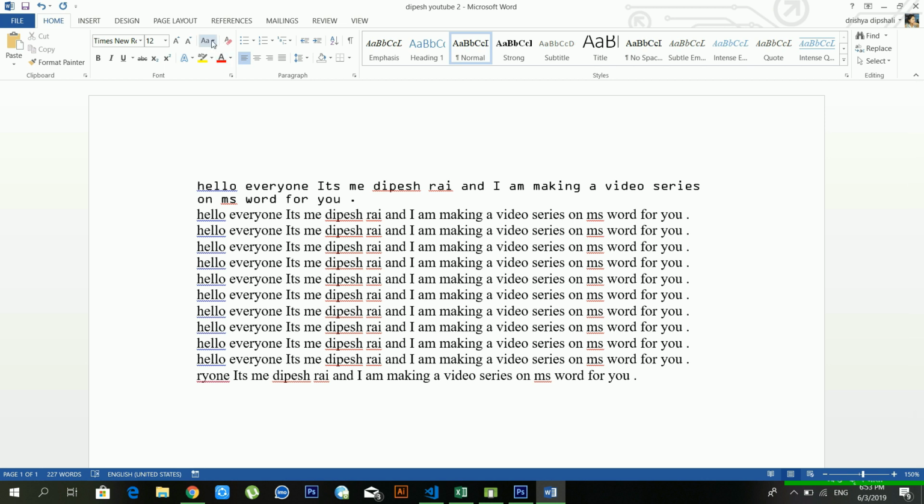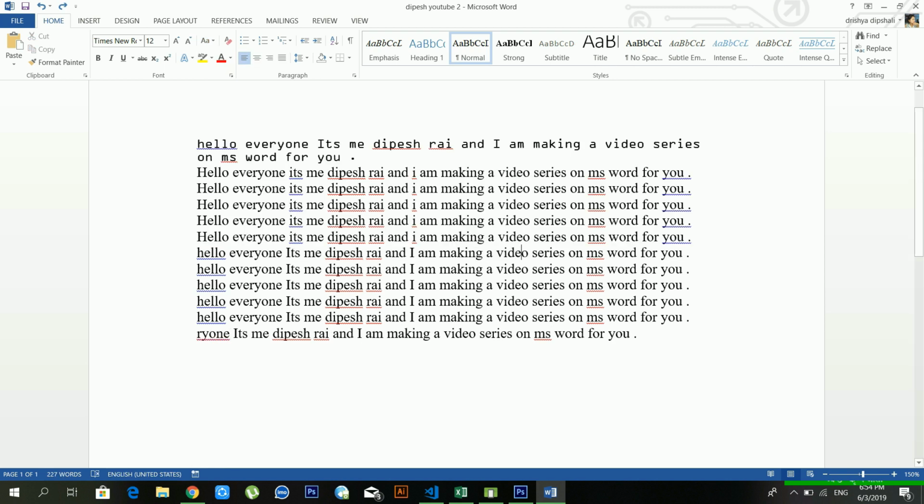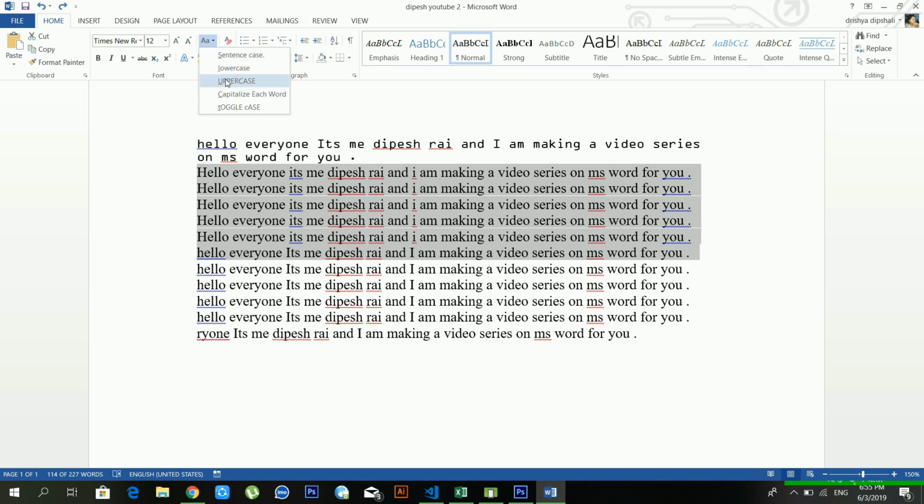Okay, another is change case. There are lots of options available. If you want to modify your text, if you want to convert your text from small letter to capital letter, in that case you have to go to change case. There are lots of options available in change case. You can use them to make a quick task. So if you want to change small letters into capital letters, first of all you have to select your text, and after this go to change case and just click uppercase.